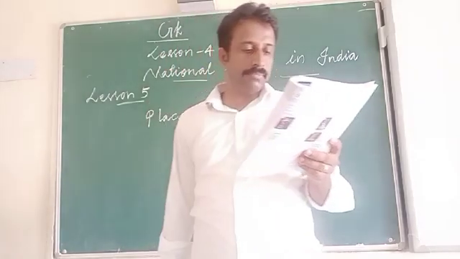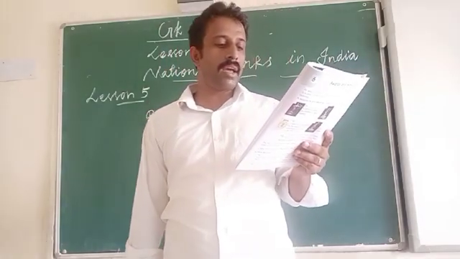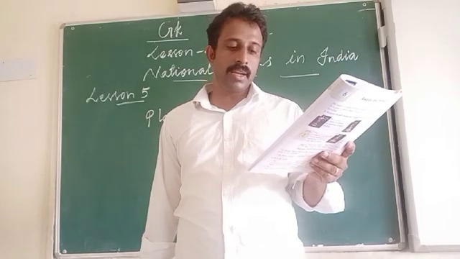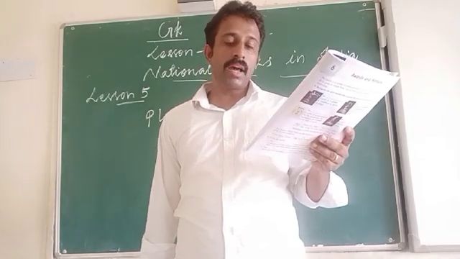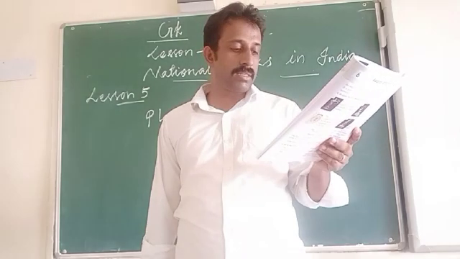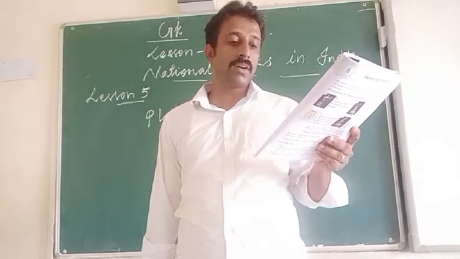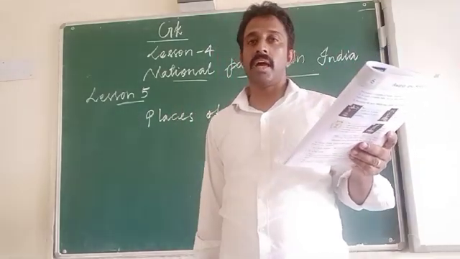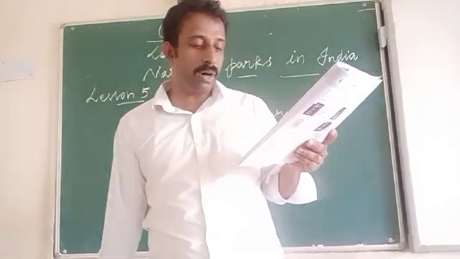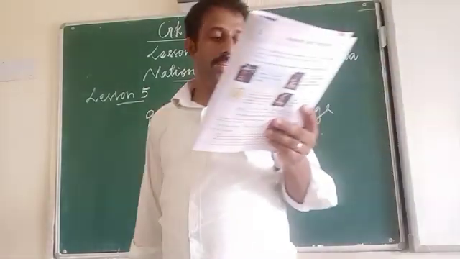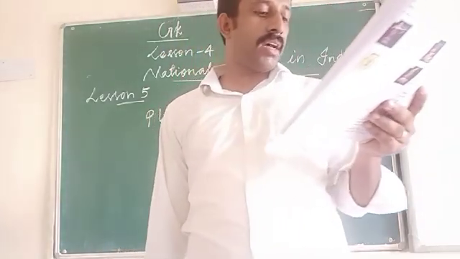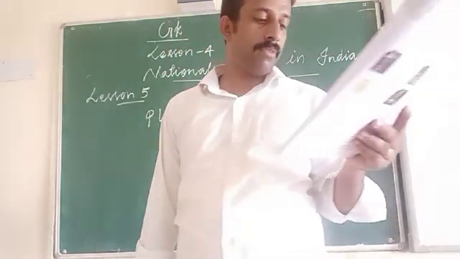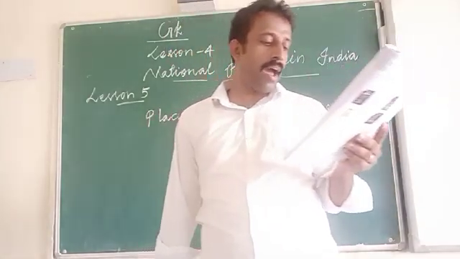Then the next one, dash is located in Bhavnagar, Gujarat. What is the answer? The Palitana temples. Next one, dash is located in Gaya, Bihar. That is Bodh Gaya. The next one, dash is located in Pune, Maharashtra. It is the Ohel David Synagogue.